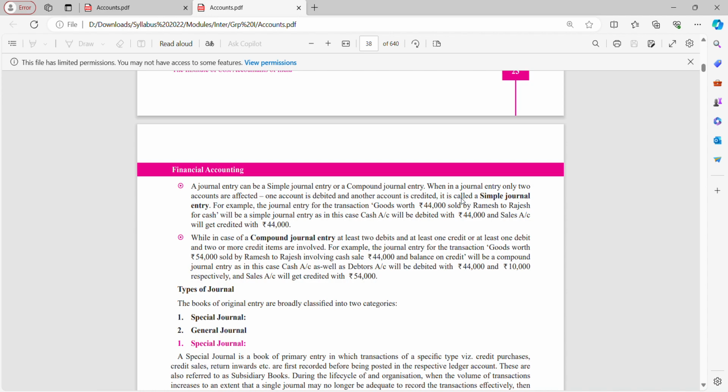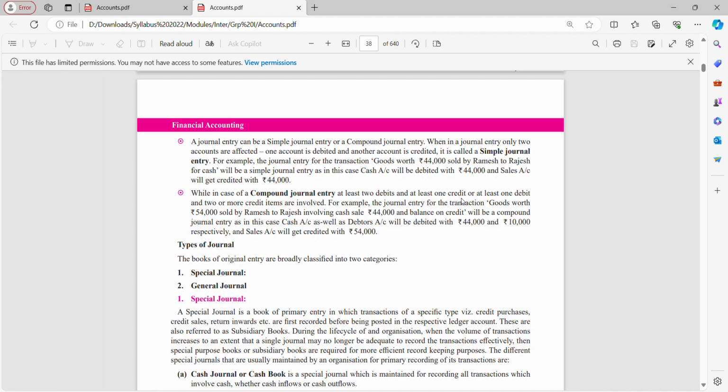While in case of compound journal entry, at least two debits and at least one credit, or at least one debit and two or more credit items are involved. For example, journal entry for transaction, goods worth rupees 54,000. So again, they have taken one more example.